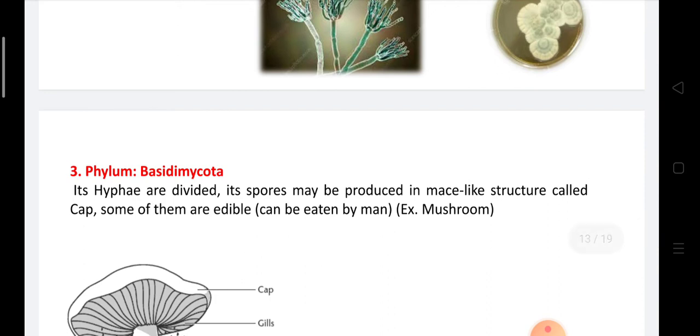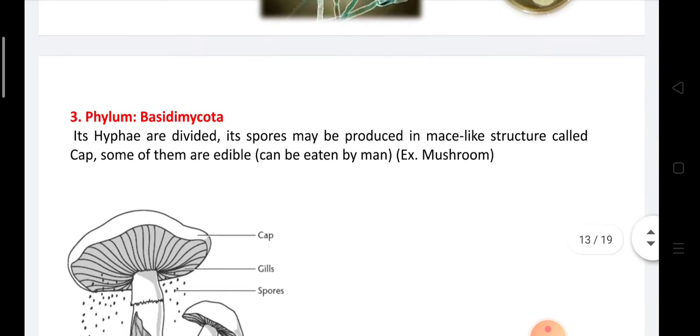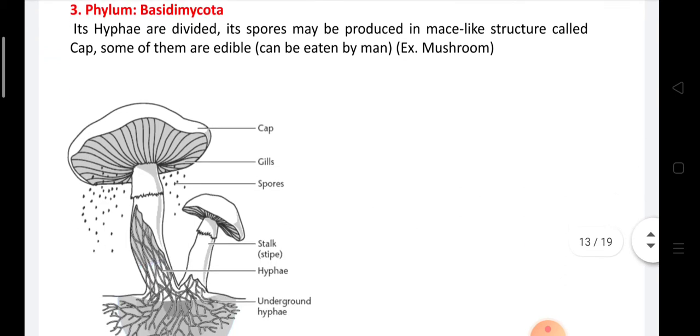Phylum number 3 is called Basidiomycota. Its hyphae are divided and its spores may be produced in a structure called a cap. Some of them are edible, can be eaten by man, and some of them are toxic, like mushrooms.